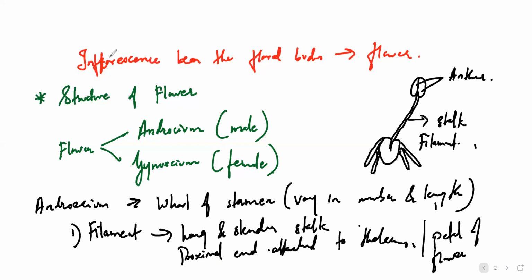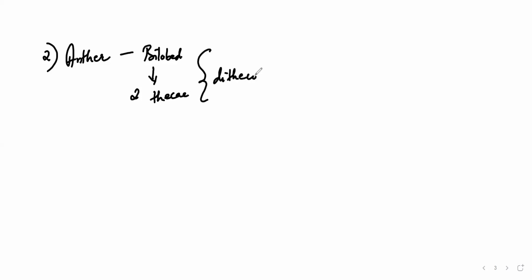So in the diagram, already you can see here, if you see this diagram, there are two, like this thing. So this is called as what? Bilobed structure, because two parts are there. So hence they are called bilobed structure. Okay. So each of this lobe is going to have two thecae. Two thecae means, because it's bilobed, right? So generally it is termed as dithecous.